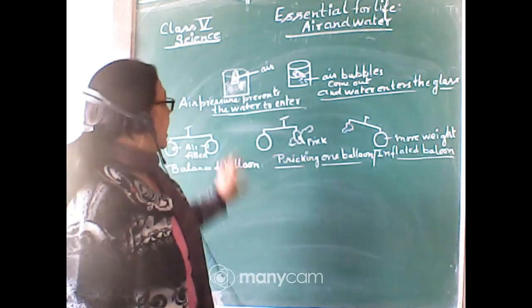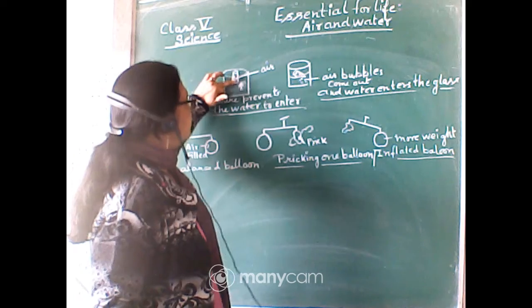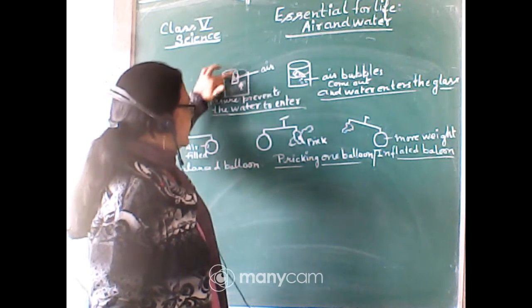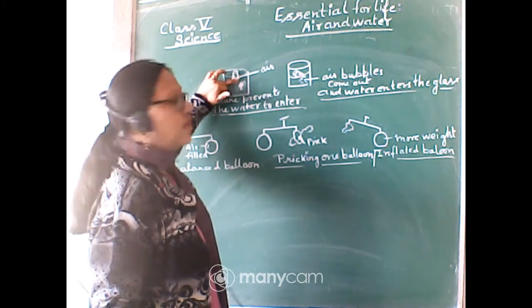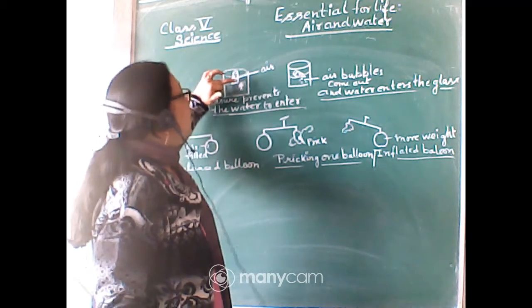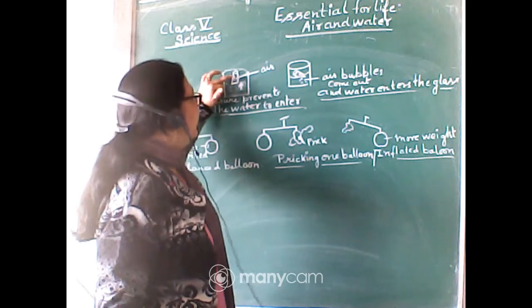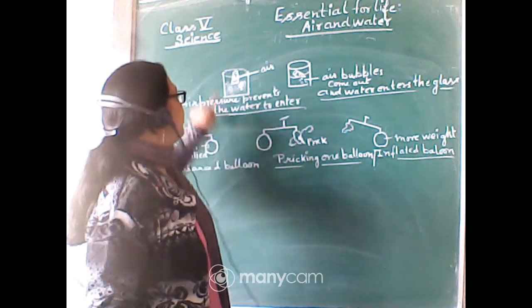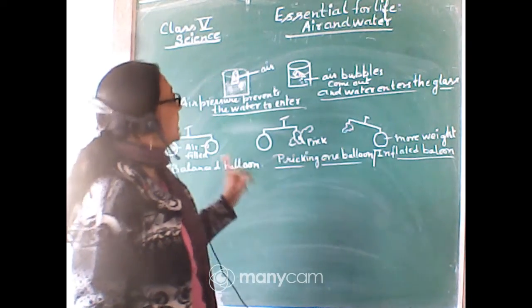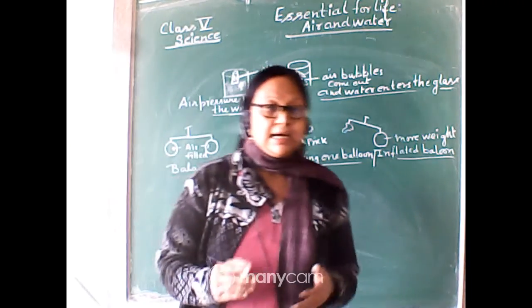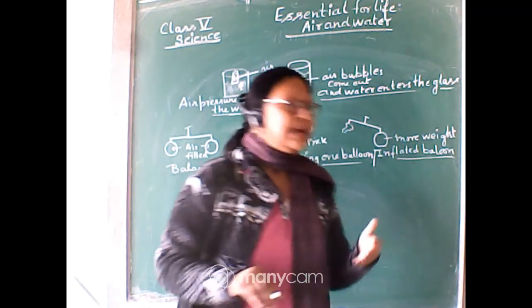Okay, so it is the air pressure, or due to the presence of the air, that the empty glass, which is actually full of air, will not allow water to go inside the glass. The air pressure prevents the water from entering the glass. But if we tilt the glass a little bit, then what will happen?